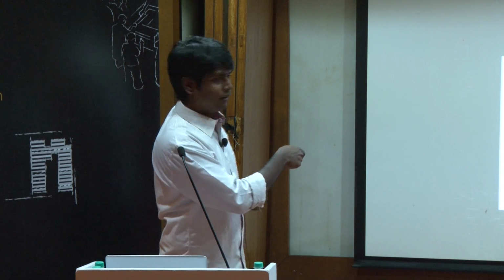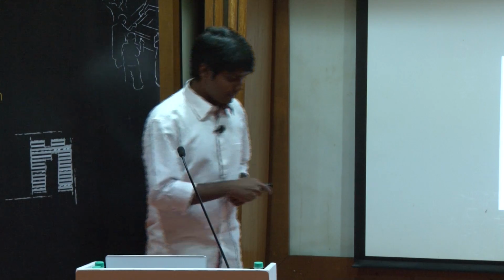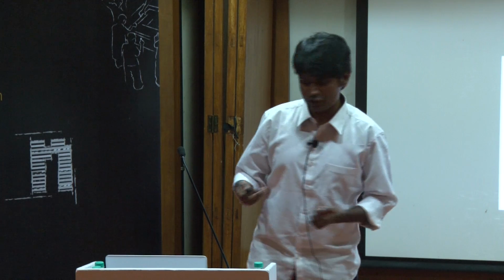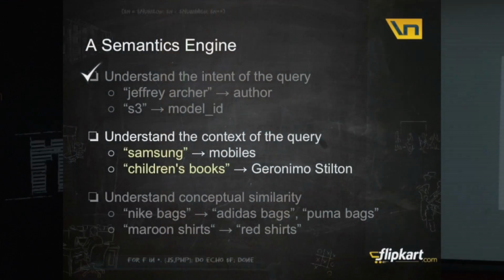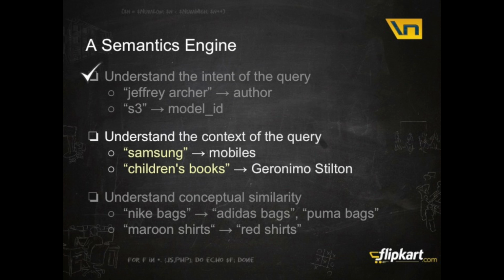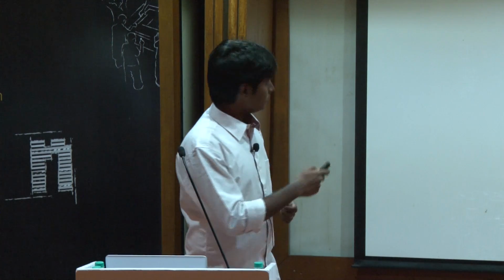So navigational intent is great. It is direct feedback from the user saying that, okay, dual SIM, and I went and clicked on Samsung to find better products. Now, this can pull out great patterns when the thing we are filtering based on is a part of the website. So it can pull out that Samsung is really important for mobiles. But it can't do children's books, where Geronimo Stilton is really important, because Geronimo Stilton is not a part of the website view page.